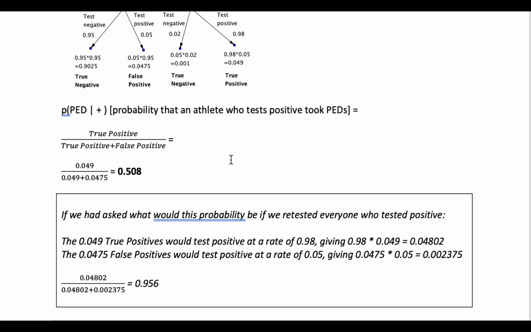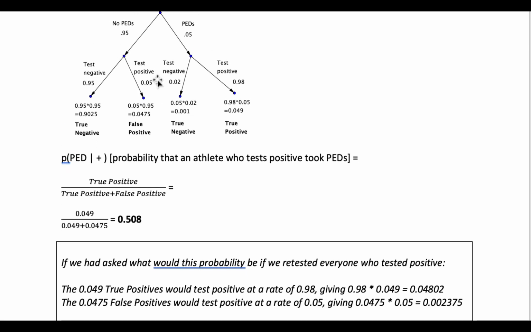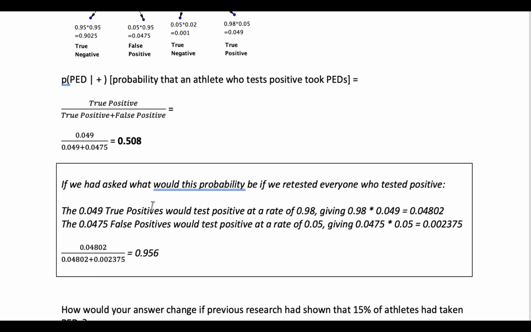Okay, if we retested everyone, and I know this is the trickiest part of this, what would be the probability that if you receive a positive test, you took PEDs? Well, what we would do is we would take the positives who were false positives, and when we retest those, they would test positive at a rate again of 0.05.